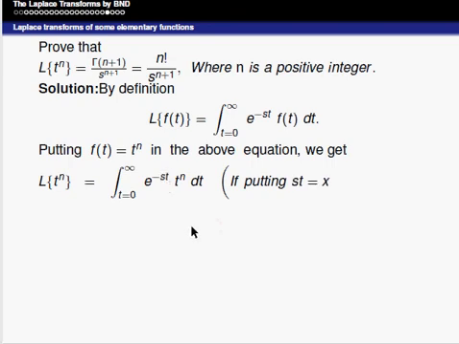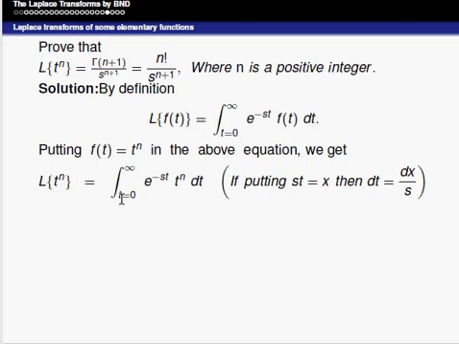Put st is equal to x, then what is the value of t? Then t is equal to x by s, or it can be written as dt is equal to dx by s. You can observe that putting st is equal to x, we can find out the value of dt, dt is equal to dx by s. Also we have to observe the upper and lower limits. When I put t is equal to 0, x is also equal to 0. When t tends to infinity, x also tends to infinity. So, the limits are unaltered.